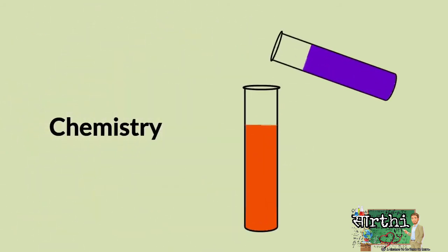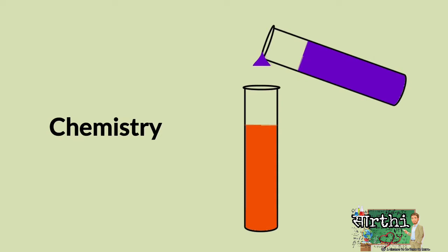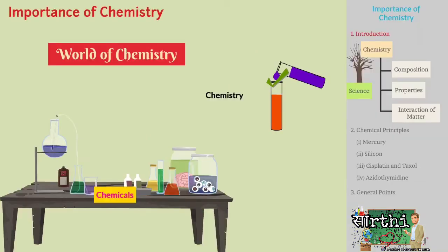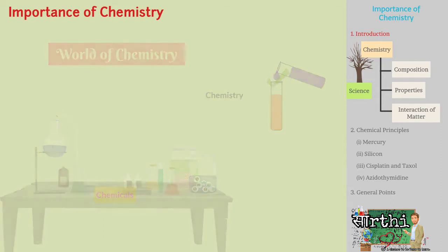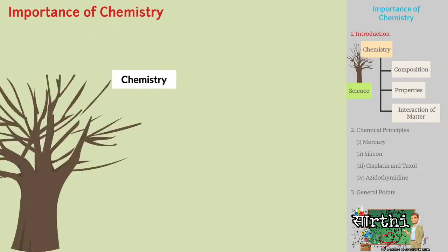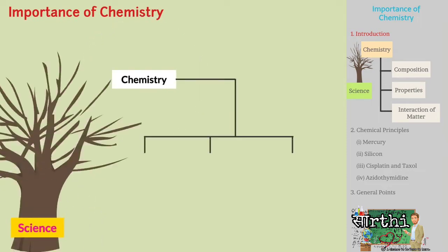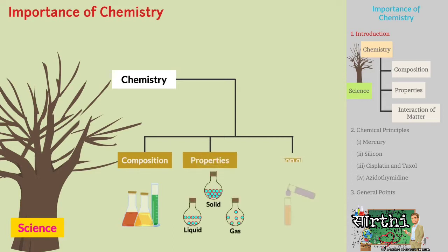Chemistry is the process that happens when two chemicals are mixed with each other. Yes, you are right, but up to some level. The scope of chemistry is vast. Chemistry is a branch of science that focuses on composition, properties, and interaction of matter.